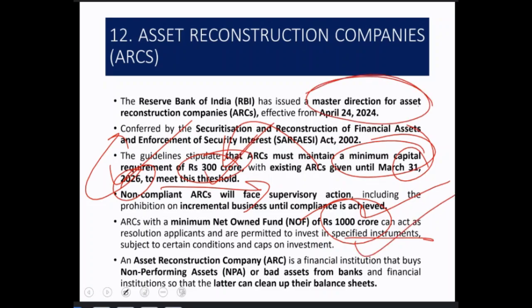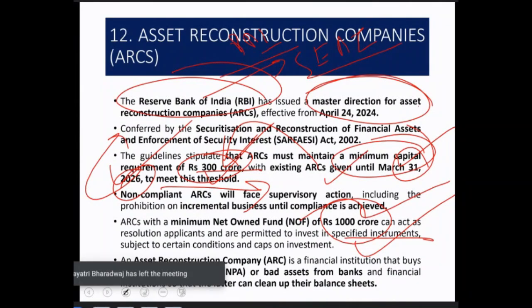What is the master direction? Who gave the master direction? If your question is changed here, just write down RBI. You should remember that the RBI has introduced a master direction for asset reconstruction companies, and for these companies the direction says that a minimum capital has to be maintained. And what is the minimum capital? That is rupees 300 crores. All existing ARCs, by 31st March 2026, before the financial year end of 2026, have to meet this threshold.